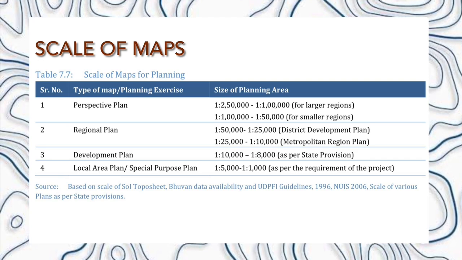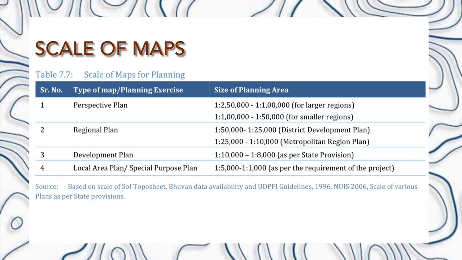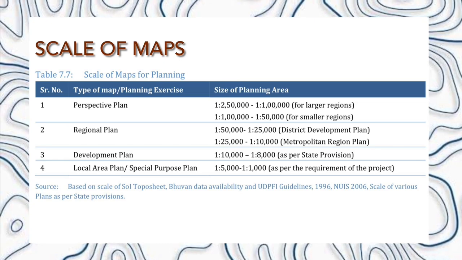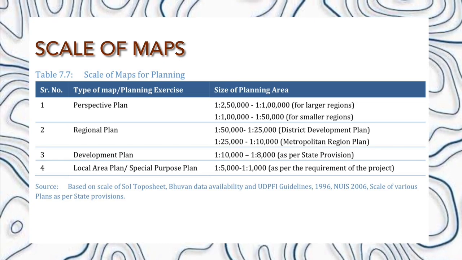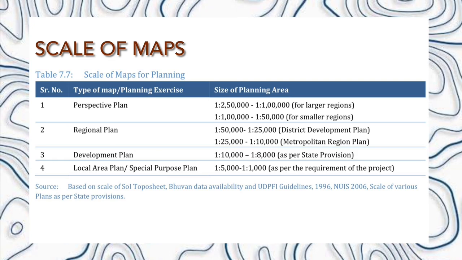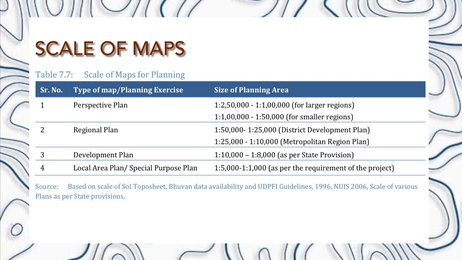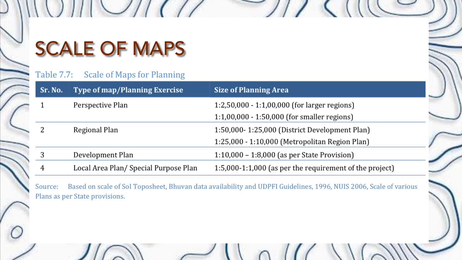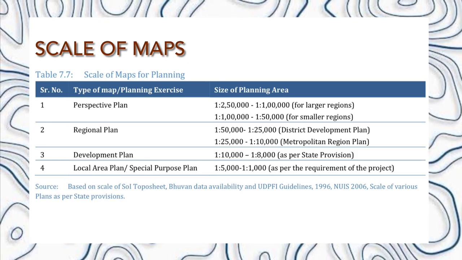Now let's see the scale of each plan. Perspective plans that cover a larger region should have a scale of 1:250,000 to 1:1 lakh. And perspective plans of small regions will be in a scale of 1:1 lakh to 1:50,000. Now talking about regional plans.